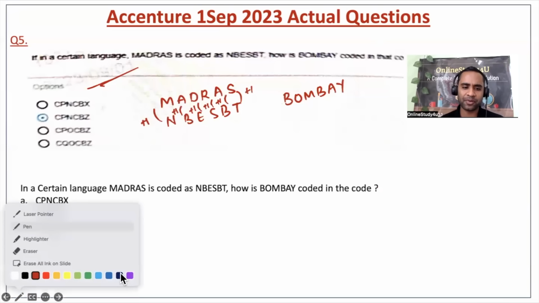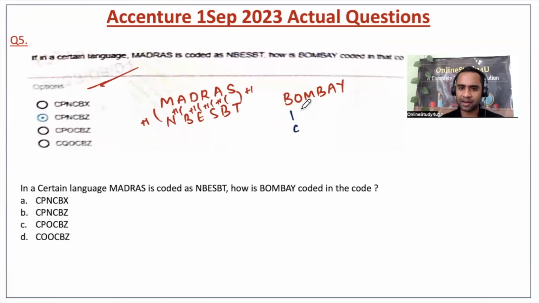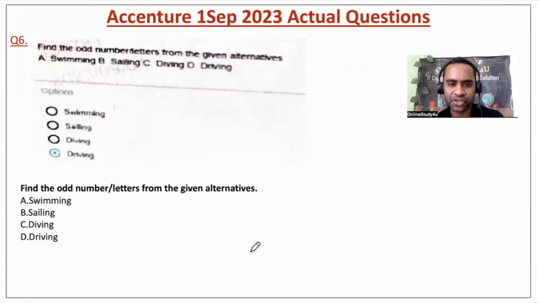Now, same thing you have to do here. After B, C will come. After O, P will come. After M, N will come. After B, C will come. After A, B will come. After Y, Z will come. CPNCBZ. That means option B. Option B will become the correct answer for question number 5.